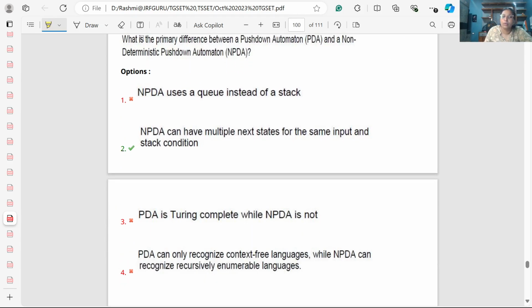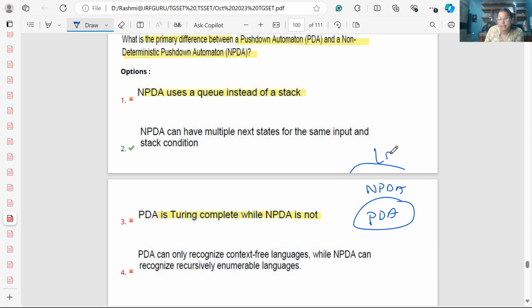Now, what is the primary difference between PDA, push down automata, and NPDA, non-deterministic push down automata? Does NPDA use a queue instead of a stack? No, both use a stack. Is PDA Turing machine complete while the NPDA is not? No. PDA is a subset of NPDA, NPDA is a subset of LBA, and LBA is a subset of Turing machine. So both are ultimately within Turing machine.